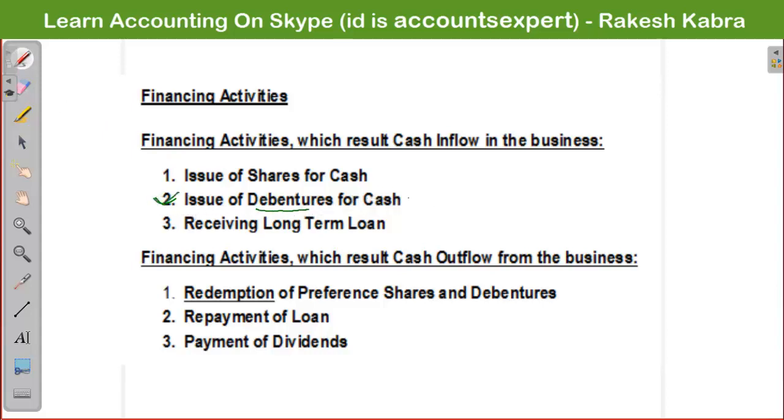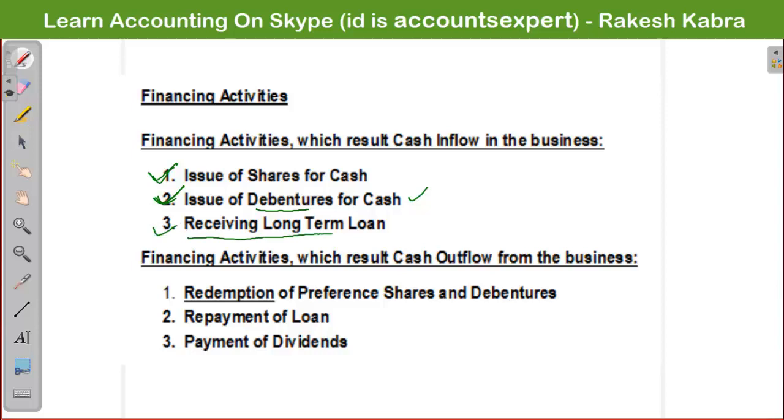So again we are getting money. So this is a financing activity which results in cash inflow in the business. When you issue shares and debentures, you get funds from the public, and that fund you can utilize for any purpose of the business. Normally whatever fund we get from issue of shares and debentures, we utilize for long term purposes, for buying fixed assets for the business, or to accomplish any project which we have planned and decided. And the third is what?